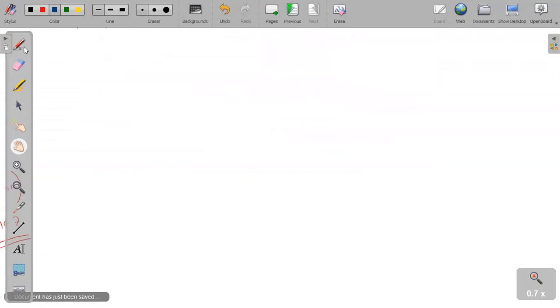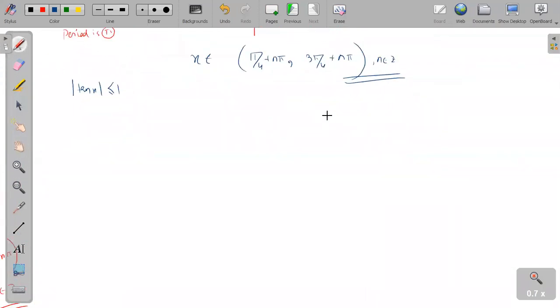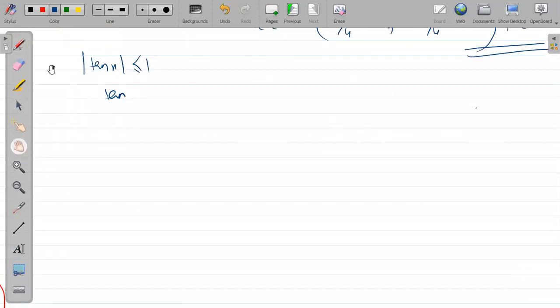Sir, this is a modulus inequality, we know how to do it. What was it? If mod x is less than 5, then we said x is from minus 5 to 5. Do you remember the modulus inequality formula? Very simple. So here we will be saying 10x is nothing but it will be from minus 1 to 1.